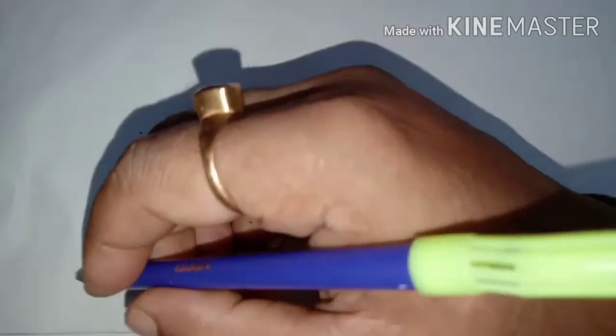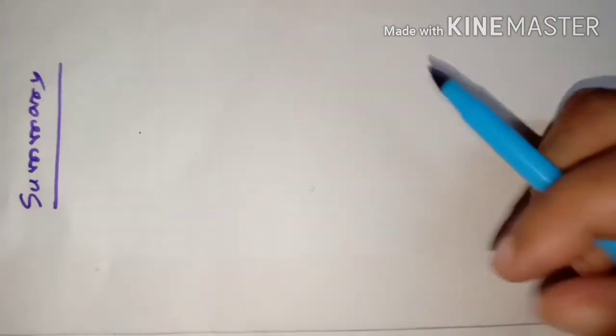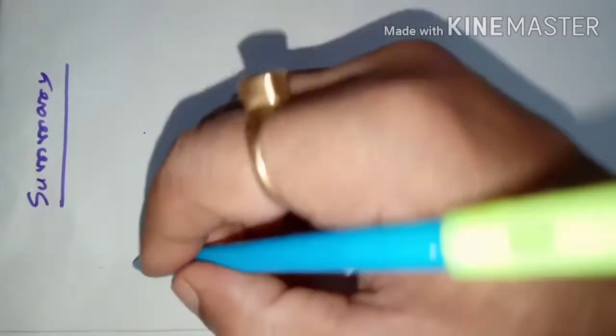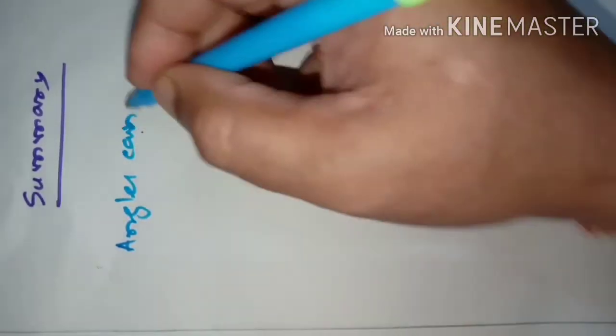So dear students, let us write the summary of this whole discussion. We have learned here that angles can be measured in 2 different systems.